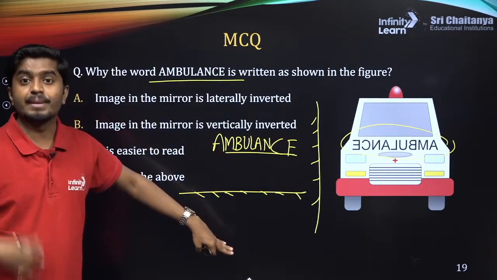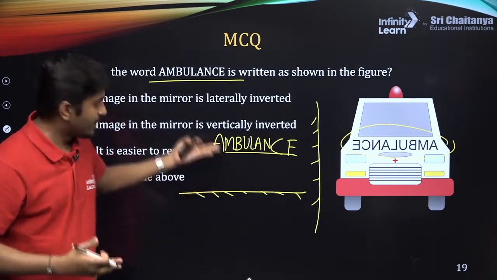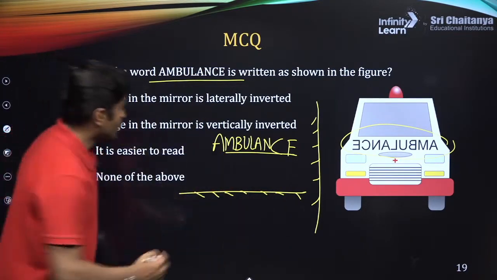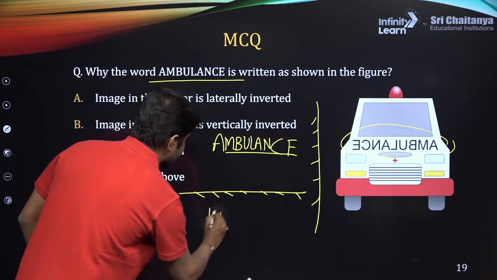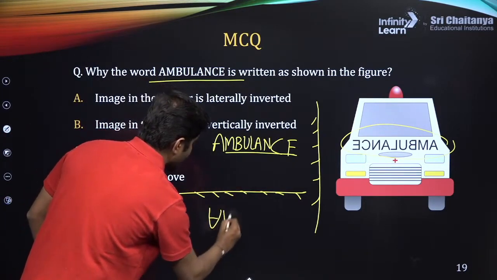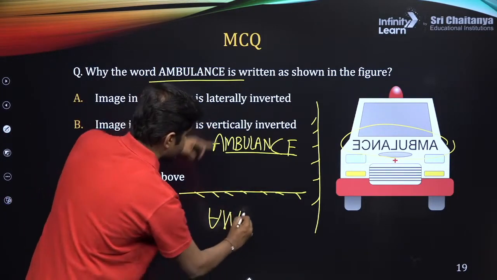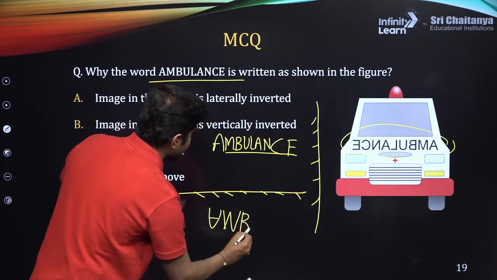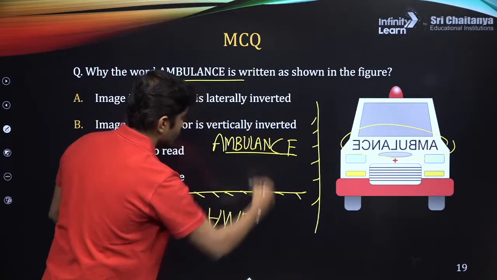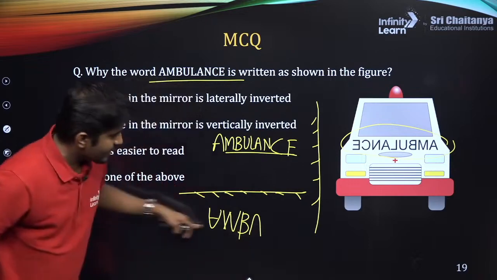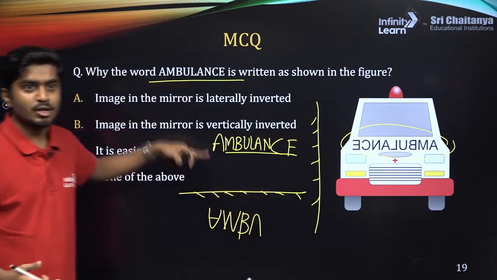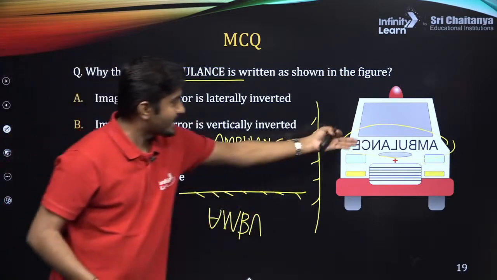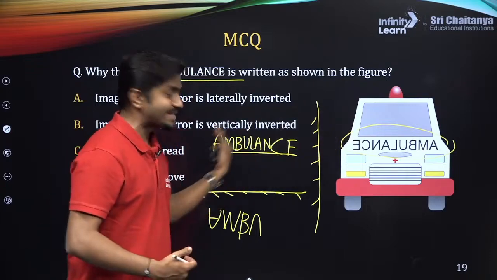Then it will be flipped in the vertical direction. So the A will look like this, M will look something like this, this B as it is, U would be like this. So there is a vertical inversion, got it? That is different from lateral, meaning sideways.